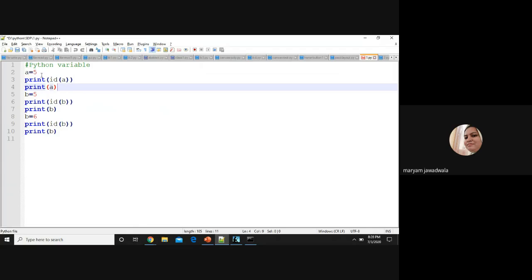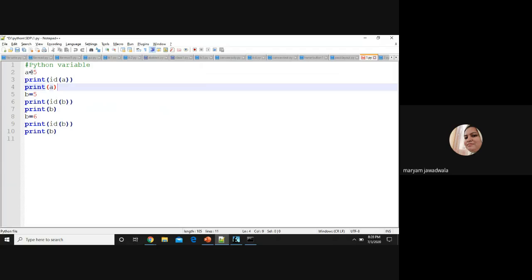The first print statement prints the address of a, and the second prints the value of a. Like here, I write b equals 5, print id b and print b, which again prints the address and value of b. After that I assign b equals 6, and print id b and print b.